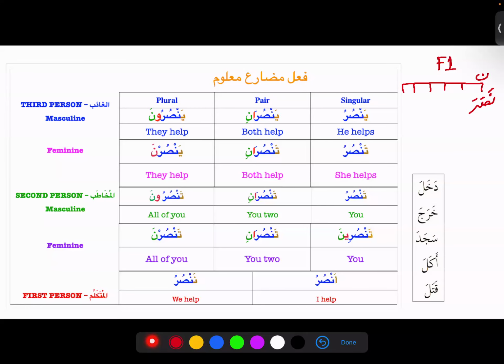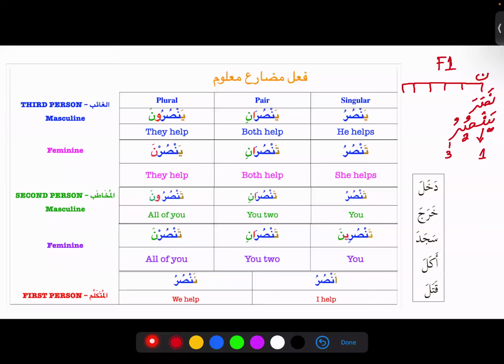Now, when I convert Nasara into fi'l mudariya, it will become yansuru, as we did last class. If I ask you what my three root letters are now, Noon is my first root letter, Swad is my second, and Ra is my third one, right?